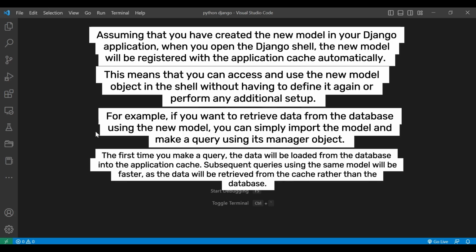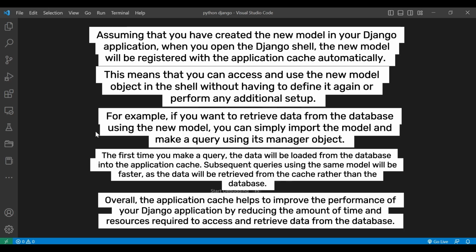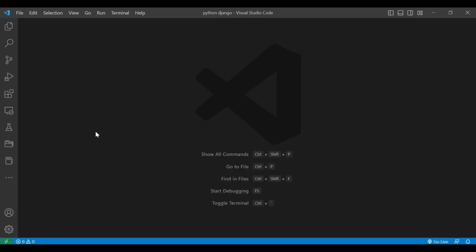The first time you make a query, the data will be loaded from the database into the application cache. Subsequent queries using the same model will be faster, as the data will be retrieved from the cache rather than the database. Overall, the application cache helps to improve the performance of your Django application by reducing the amount of time and resources required to access and retrieve data from the database. By registering the new model with the cache, it can be easily and efficiently accessed by other parts of your application, making it faster and more responsive.